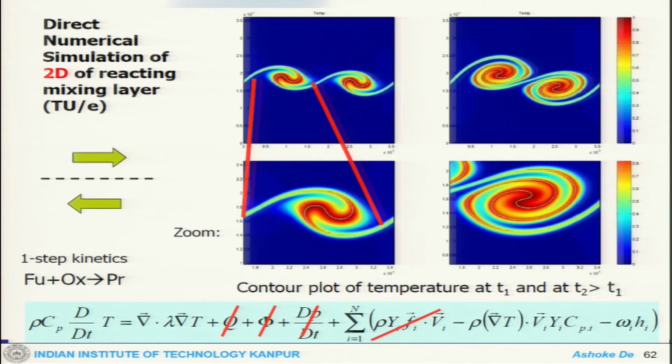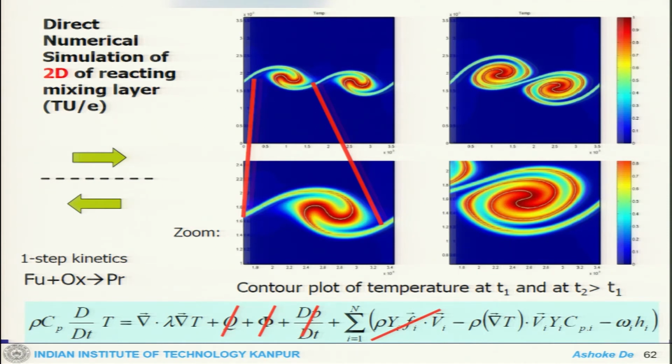Now, this is an image of a 2D reacting mixing layer. This is a temperature contour. You can see the reaction zone and all these things due to the vortices, and these are the zoomed in pattern of that.